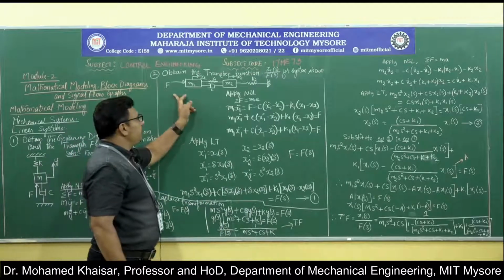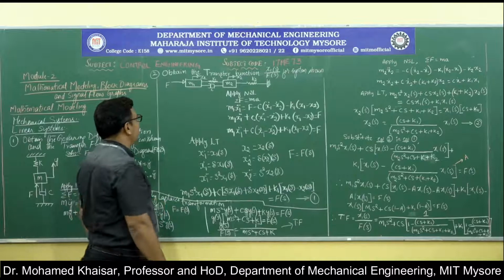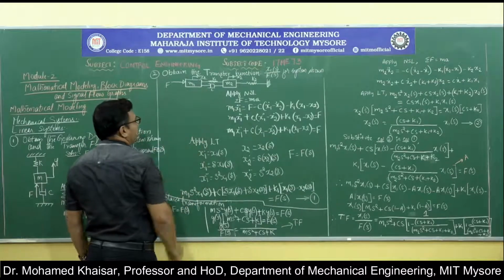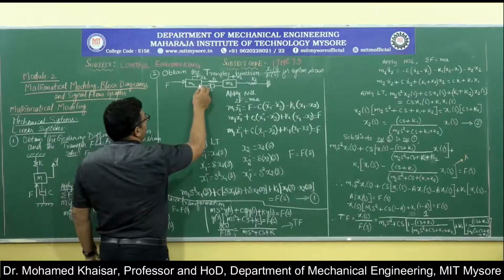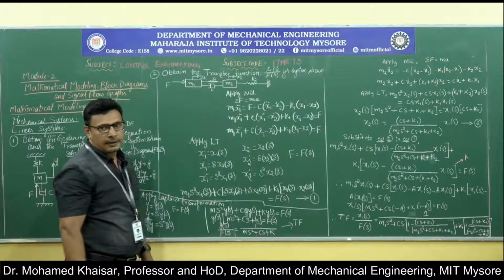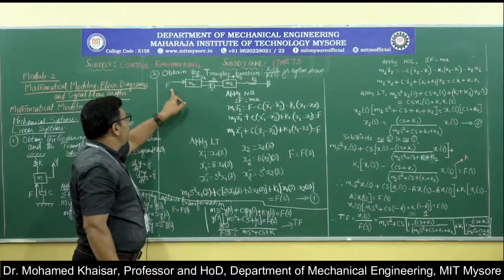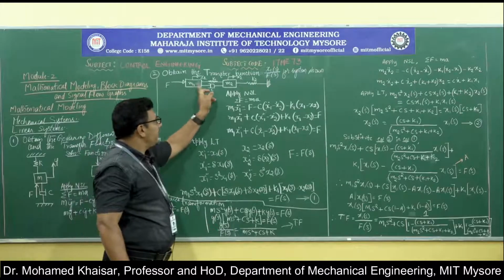Now, in the given problem, if we try to analyze the system, there is a mass m1, there is a mass m2, and mass m1 is getting disturbed by a force F. The force is applied on mass m1 and m1 is again connected to m2.